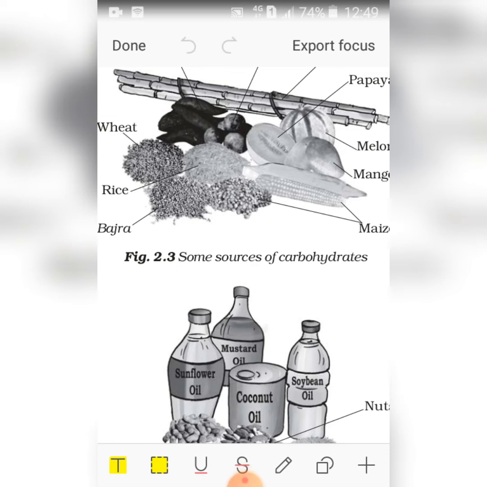Carbohydrates mainly provide energy to our body. Fats also give us energy. In fact, fats give much more energy as compared to the same amount of carbohydrates. Foods containing fats and carbohydrates are also called energy giving foods. See the pictures, some sources of carbohydrates and some sources of fats.